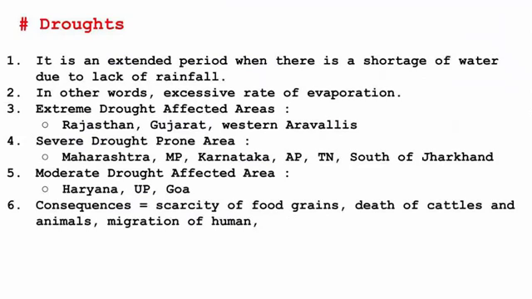The consequences that we face due to drought is a huge scarcity of food grains, because if there is no water, crops cannot grow. And then we have a lot of death of cattle because cattle survive on crops or fodder. Due to lack of water, you don't have food for cattle and animals, so they die. And in extreme cases, we have migration of human beings. People migrate from one place to another. Like if there is no water, then there is no point of living; just go to the next place where there is water. From an economic point of view, migration does affect the economic condition of a particular place.